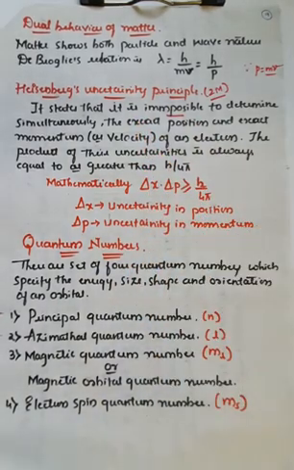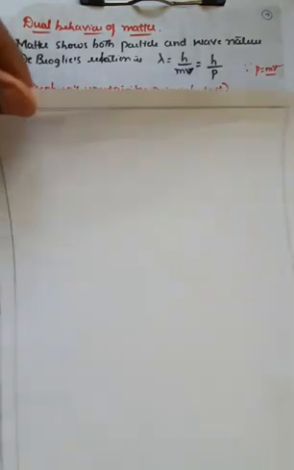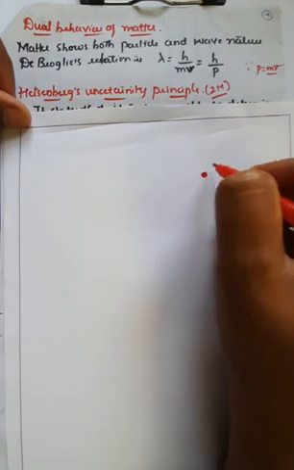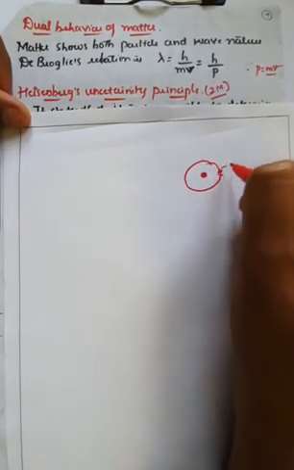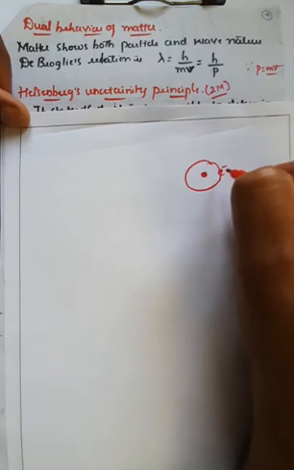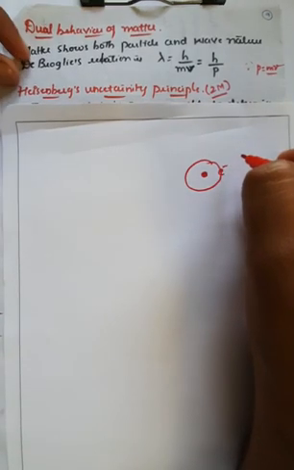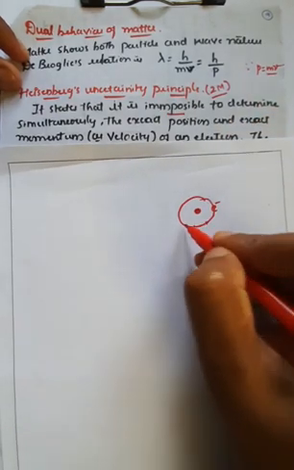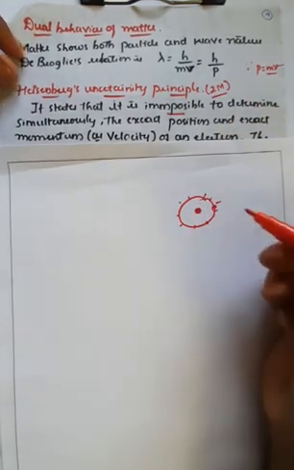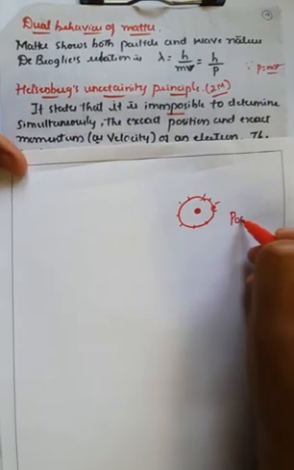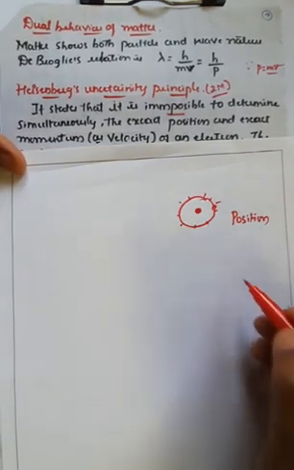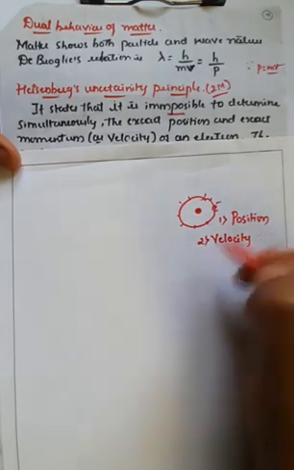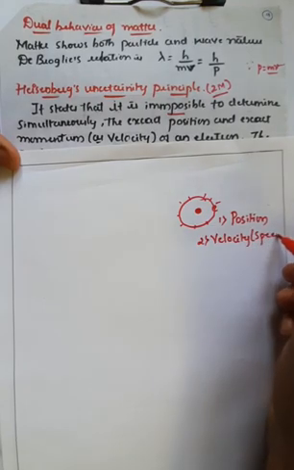Here we'll do some rough work. If you consider this as the nucleus and this as an orbit, and this is the electron revolving around the nucleus, there are two things to measure here. One is position, that is, at what position the electron is present. The second one is velocity. First thing is position, second thing is velocity. Velocity you can call speed.